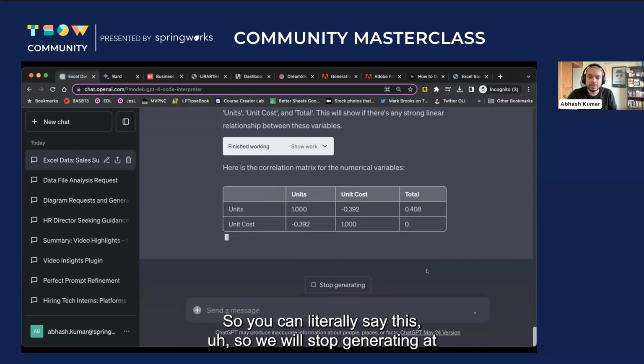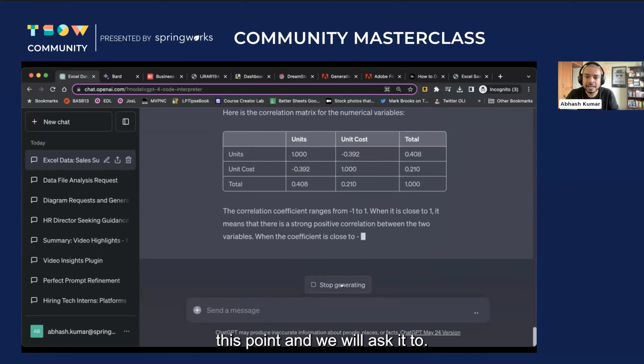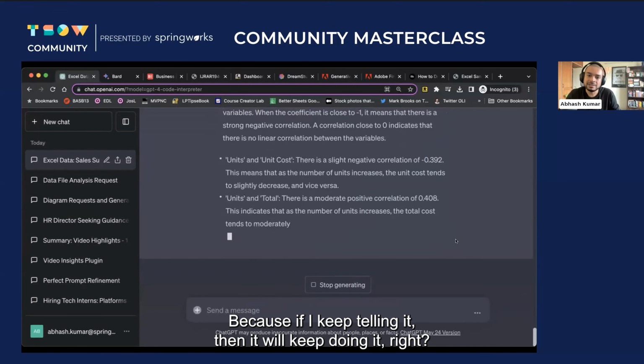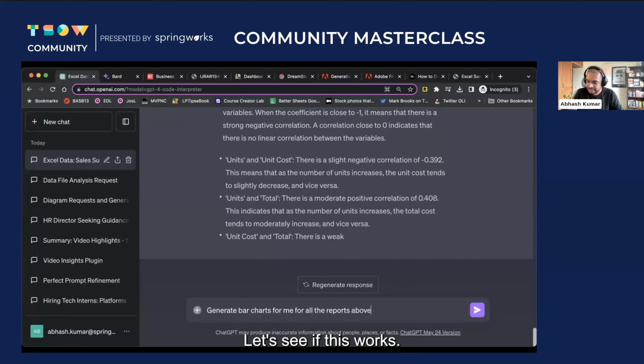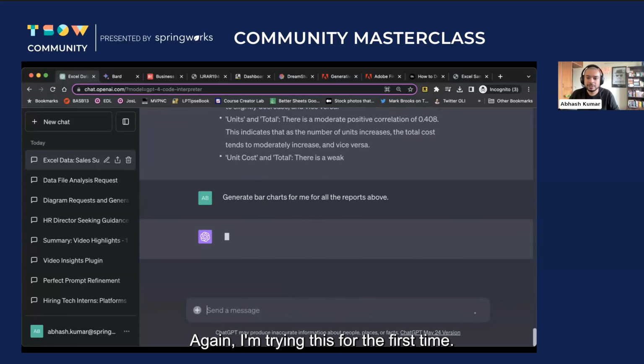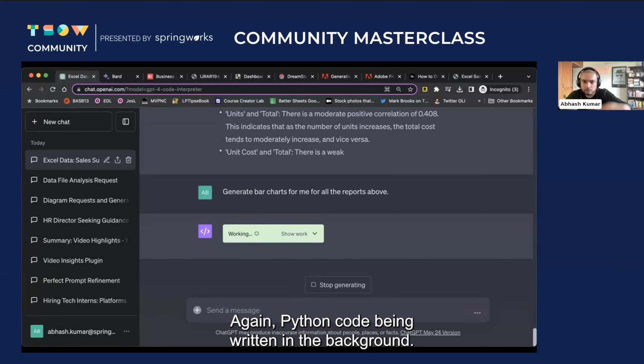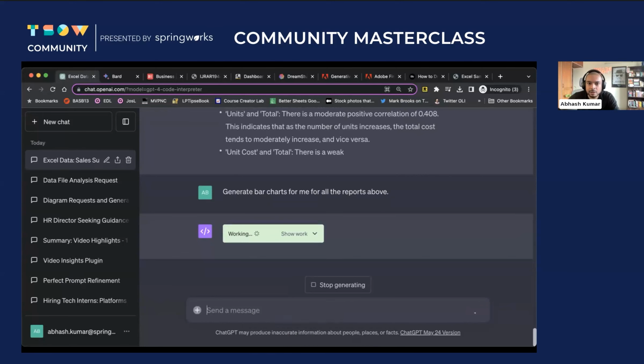Cool. So we will stop generating at this point and we will ask it to, because if I keep telling it, then it will keep doing it, right? Generate bar charts for me for all the reports above. Let's see if this works. Again, I'm trying this for the first time. Again, Python code is being written in the background, markdown text being generated in the background. It will be converted into bar charts. Hopefully, we don't know. We will see.